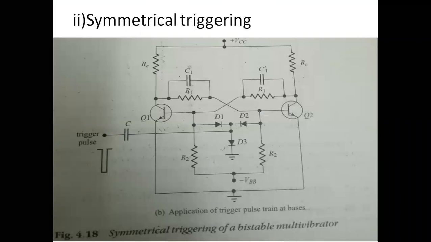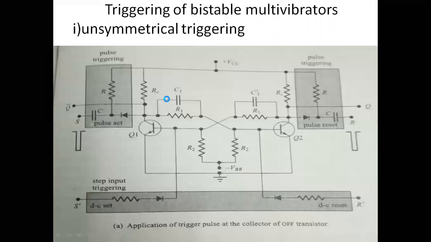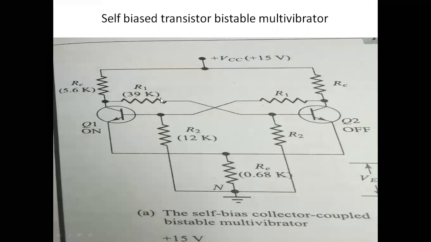Along with that, we may have a collector coupled multivibrator, and the emitter coupled Schmitt trigger, nothing but a Schmitt trigger. That means totally we have four concepts: two triggering circuits, the self bias, and another circuit, the Schmitt trigger. Totally four concepts, if we complete